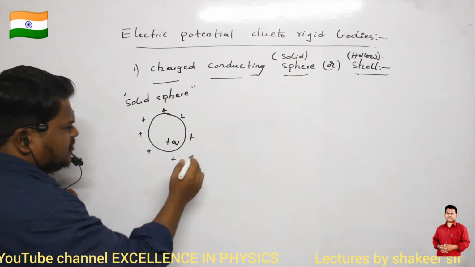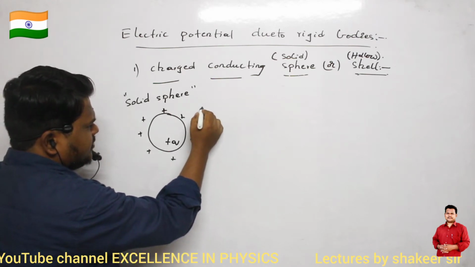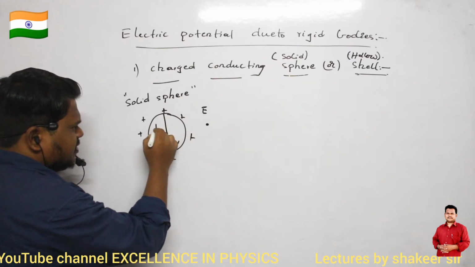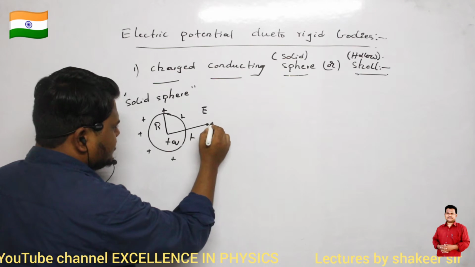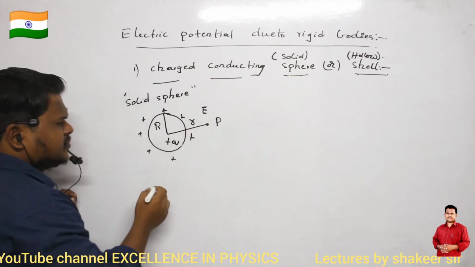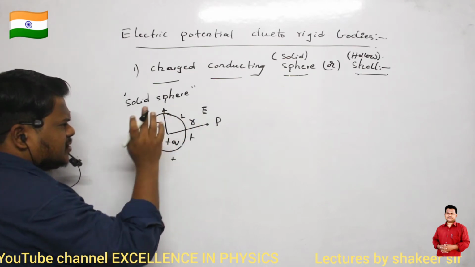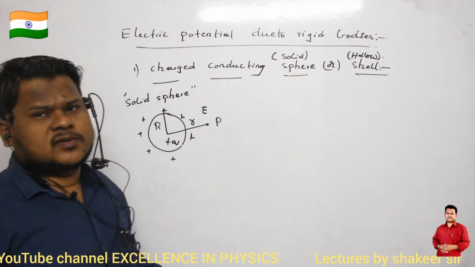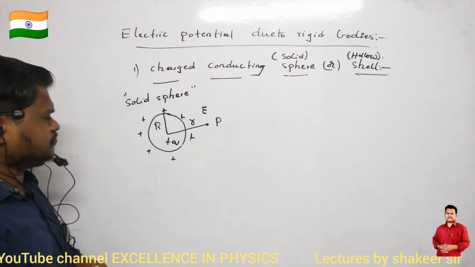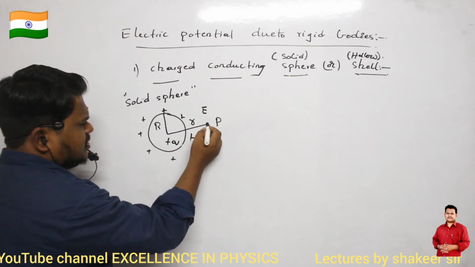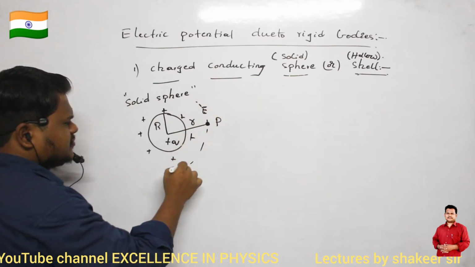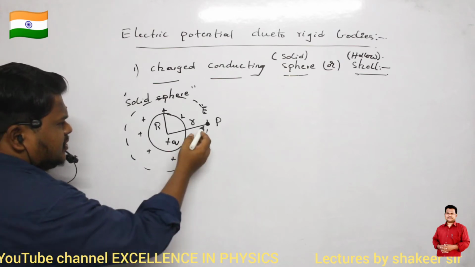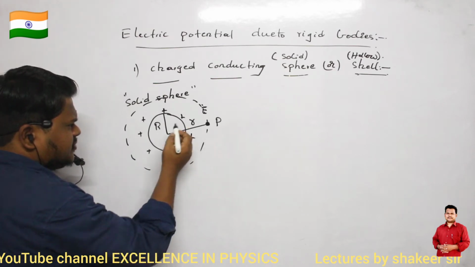Clear? Now if I want to calculate the electric field at this point P, how can I calculate it? Let the radius of this sphere be capital R, and this point P is at a distance of small r. We have already discussed many times, very simple, by using Gauss law. You draw a Gaussian surface touching this point, and this Gaussian surface has a radius of small r.